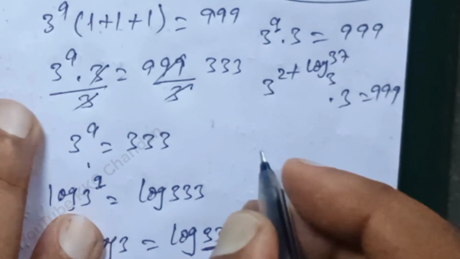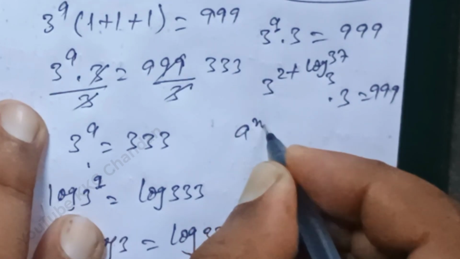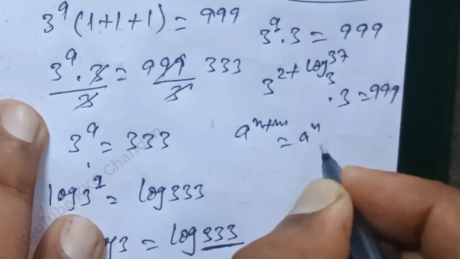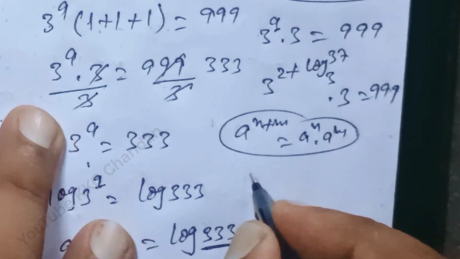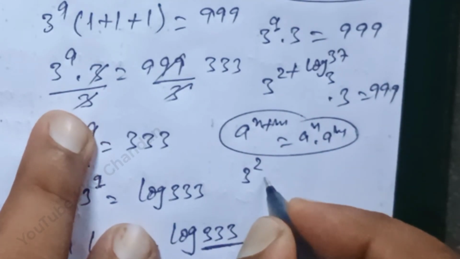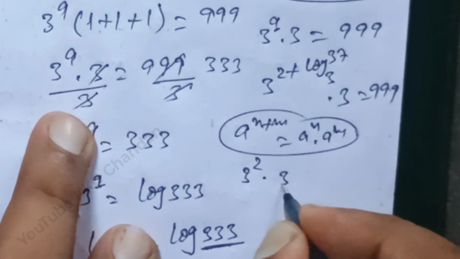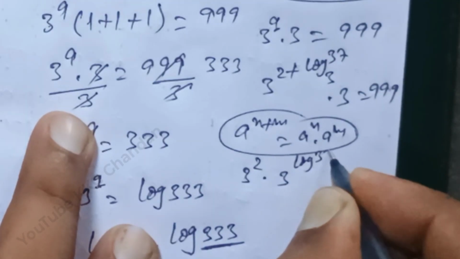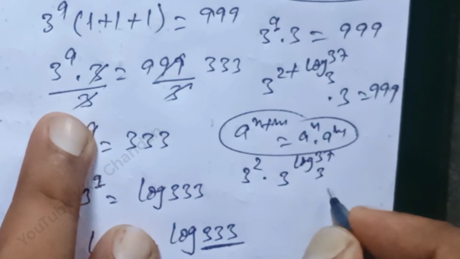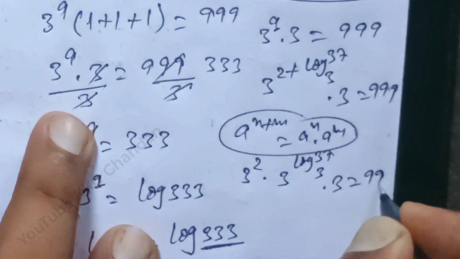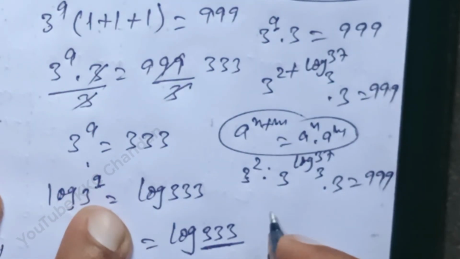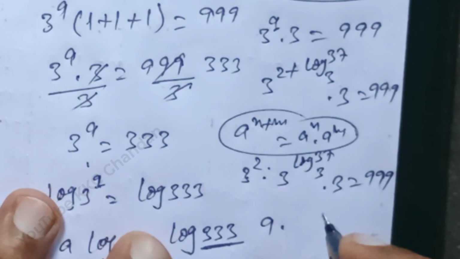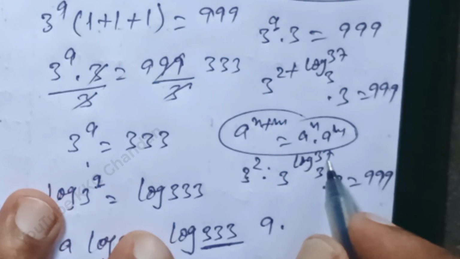After that, see here, we know that a power (n plus m) will be written a power n into a power m. See here, 3 power 2 into 3 power log 37 base 3 into 3 is equal to 999. 3 square means 9 into 3 power log 37 base 3.